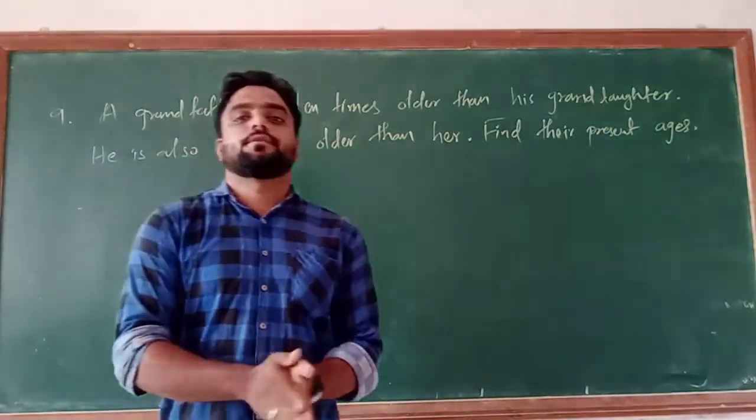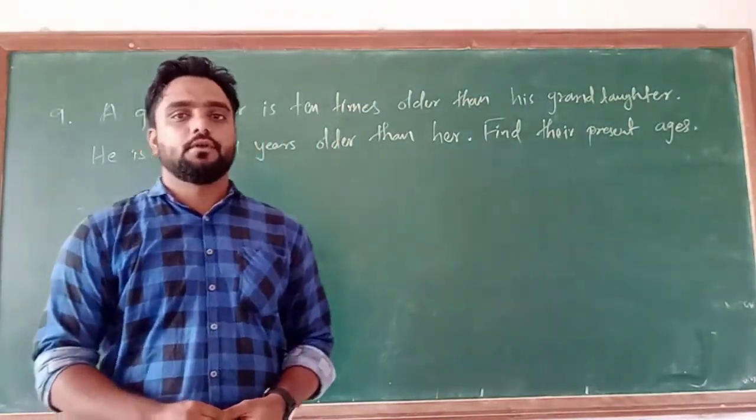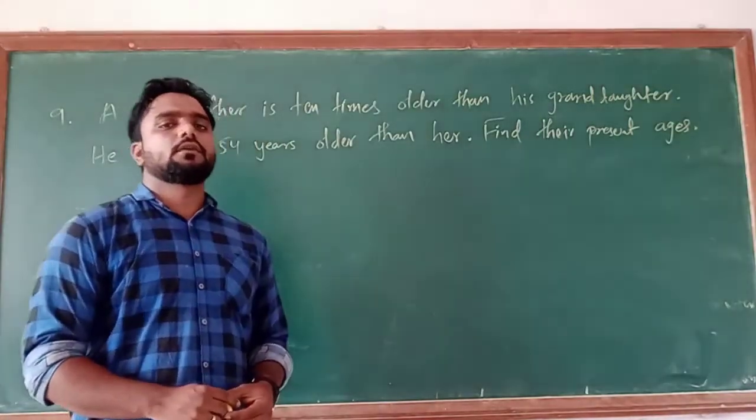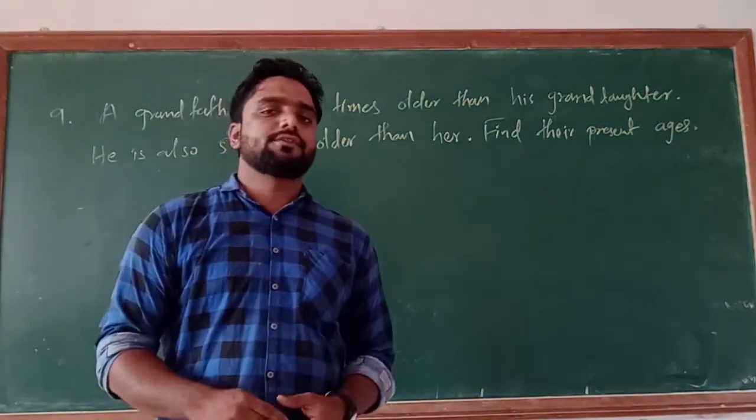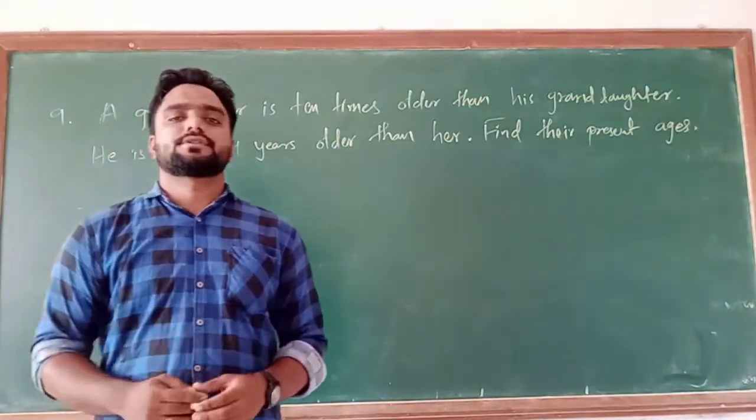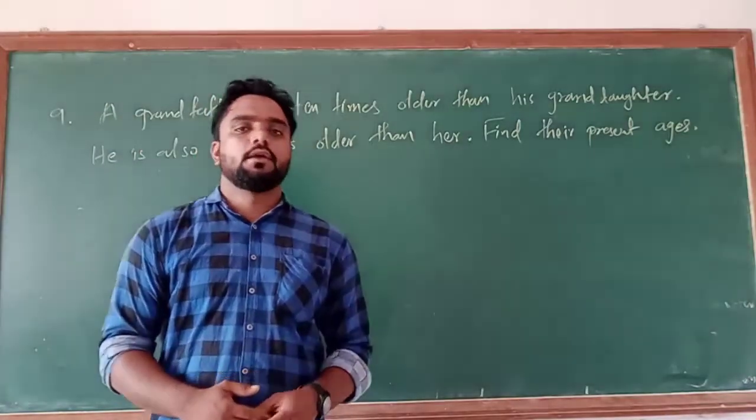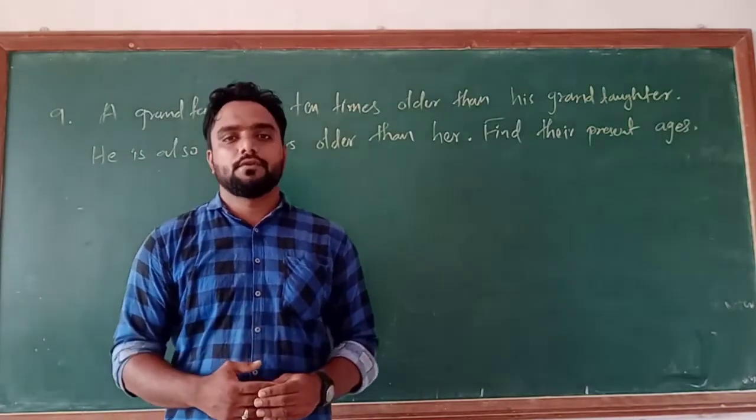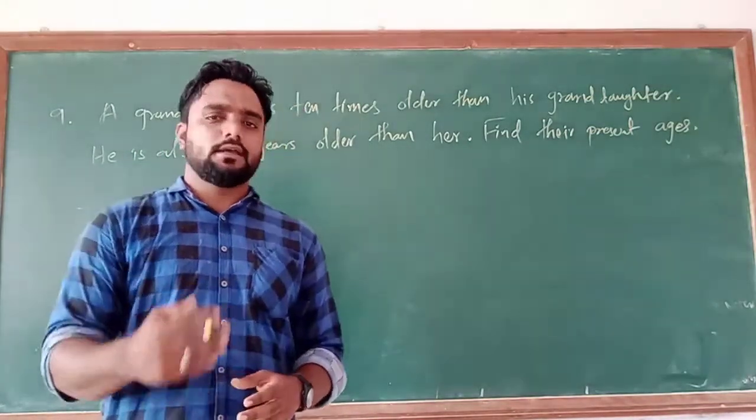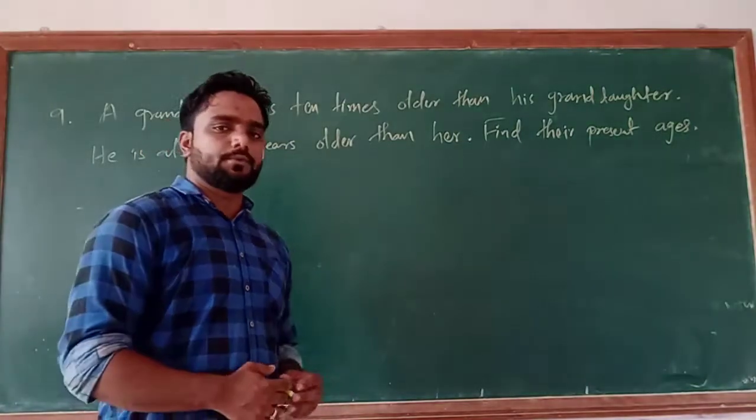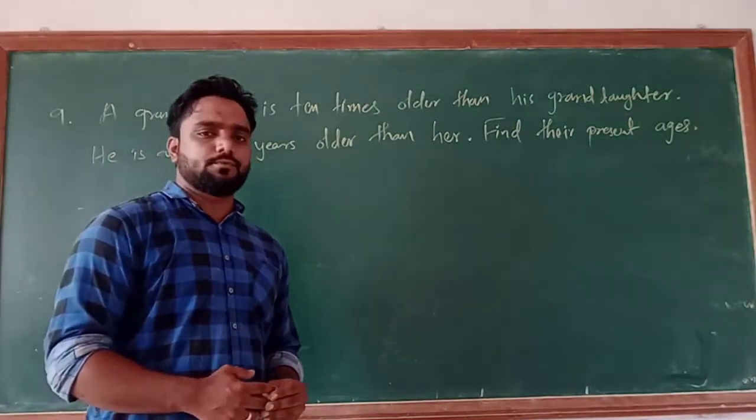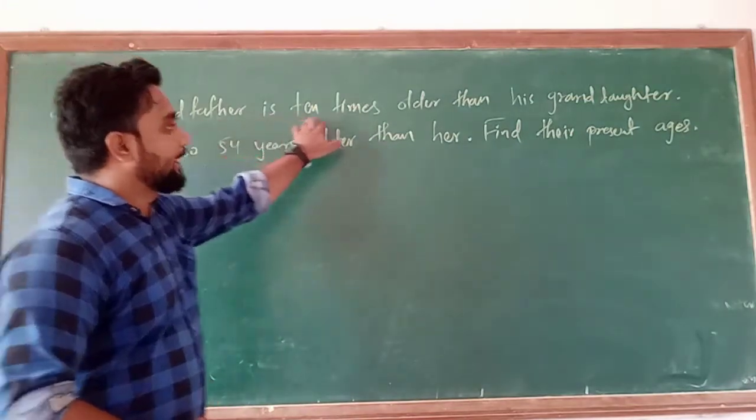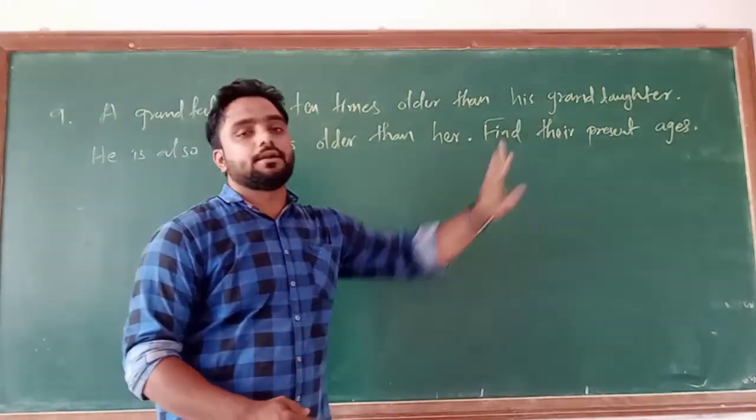Now proceeding further to the next question of exercise 2.4. While solving word problems related to any chapter, first of all try to understand the question given to you. If you understand the question, it will be easier to solve it. Understand or not? So proceeding to the 9th question of exercise 2.4, it is given: a grandfather is 10 times older than his granddaughter.